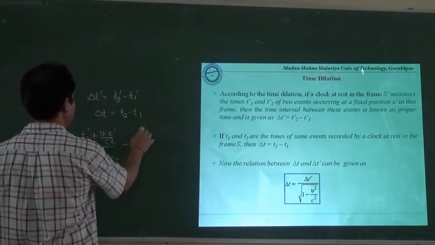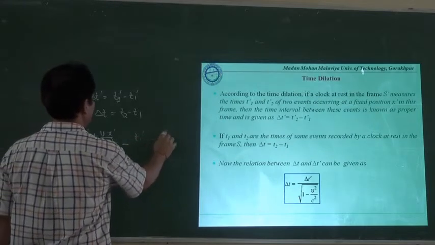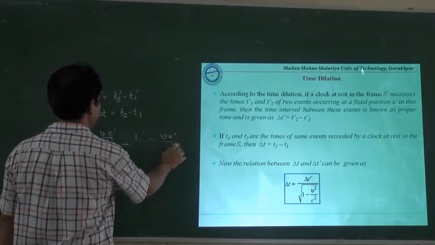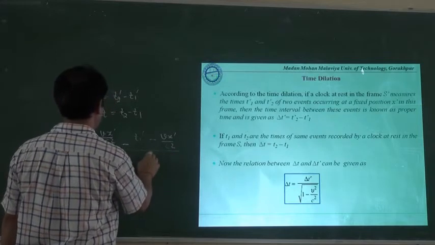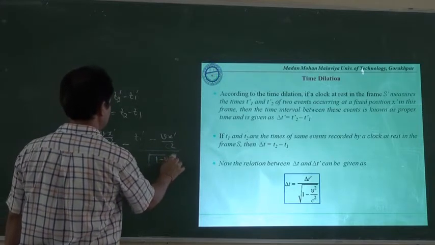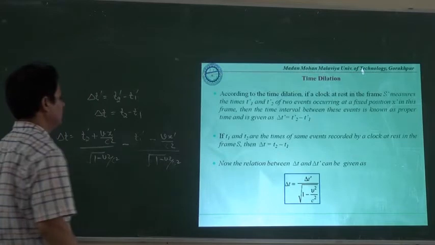So we will have t1 dash plus v x dash upon c square divided by under root 1 minus v square upon c square in this way.